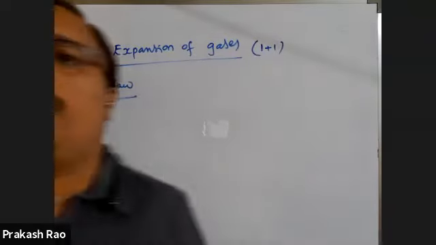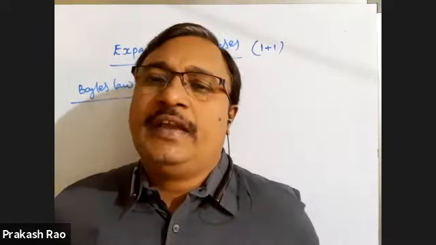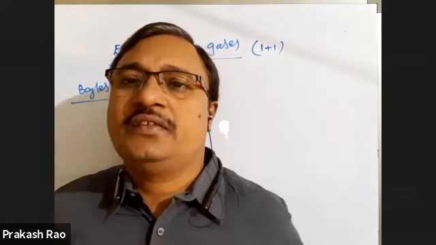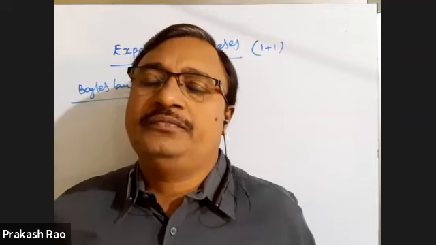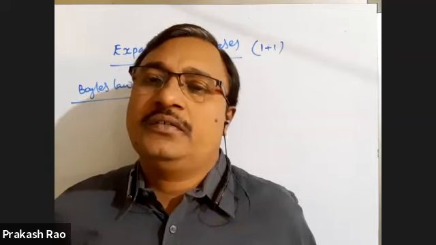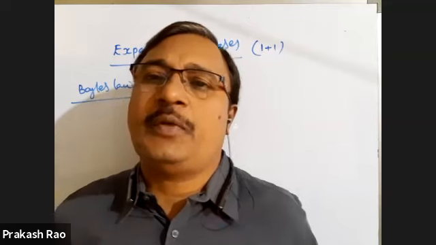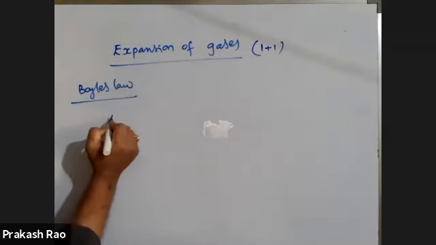Boyle's law. What is Boyle's law? At constant temperature, the pressure of the given mass of gas is inversely proportional to volume. Or at constant temperature, volume of the given mass of gas is inversely proportional to the pressure.